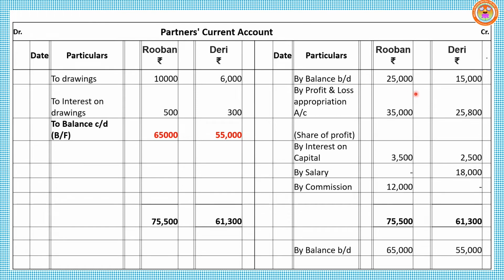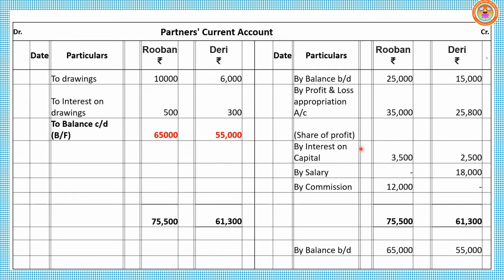Then look at the format: interest on capital, salary, commission, share of profit to be recorded under credit side of partner's current account. If it is a profit, to be recorded credit side. If it is a loss, it will be entered under debit side. So in this question, by profit and loss appropriation account, that means share of profit, that amount to be recorded credit side, Reuben 35,000, Derry 25,800.